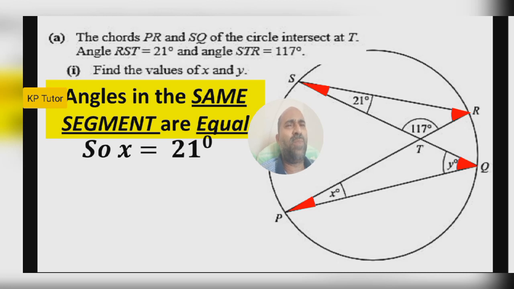But there is one problem, right? We don't know one angle. If it were angle x, we would easily get it, right?